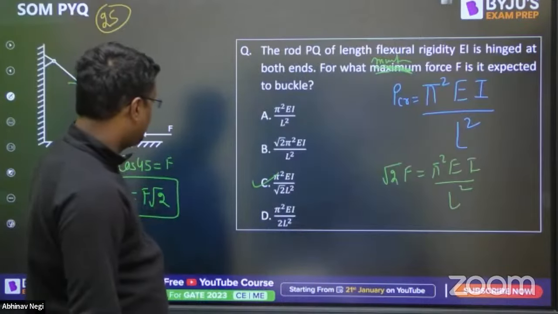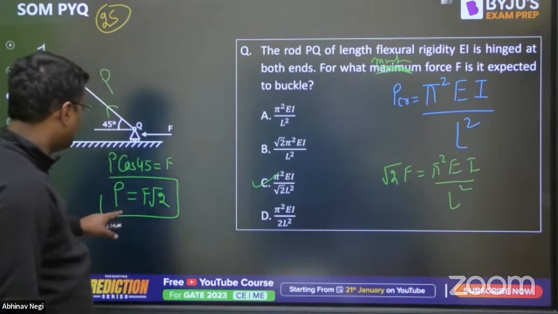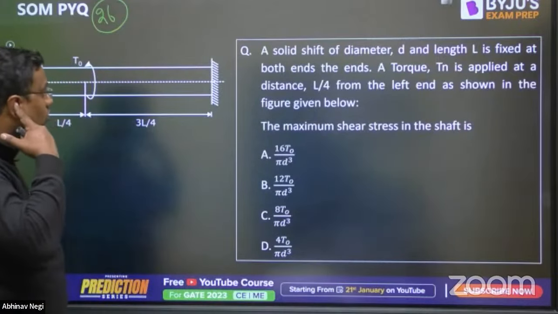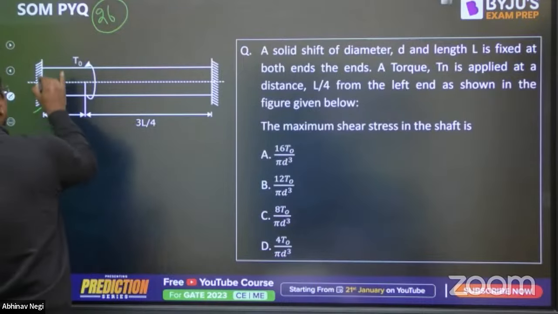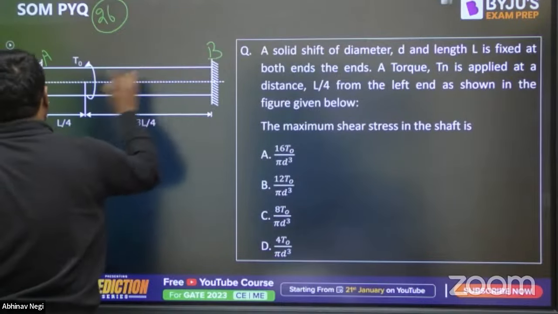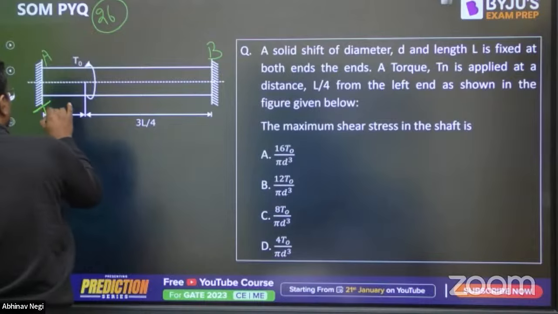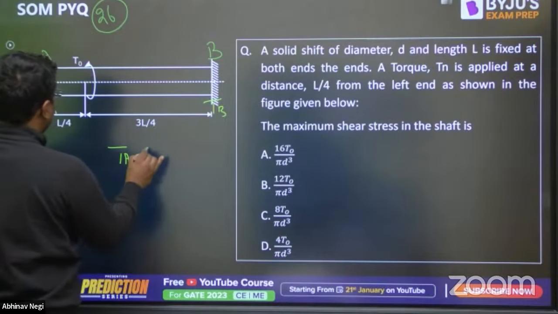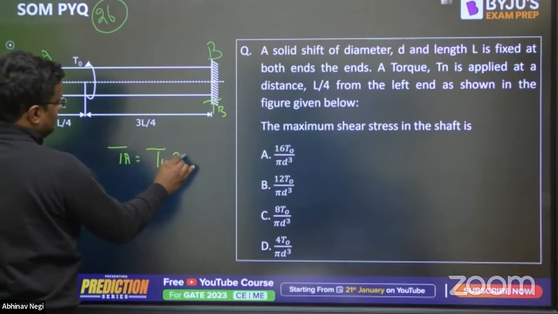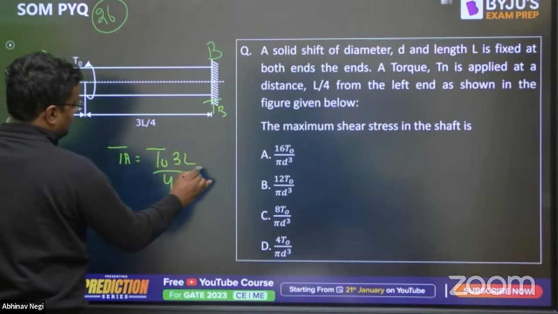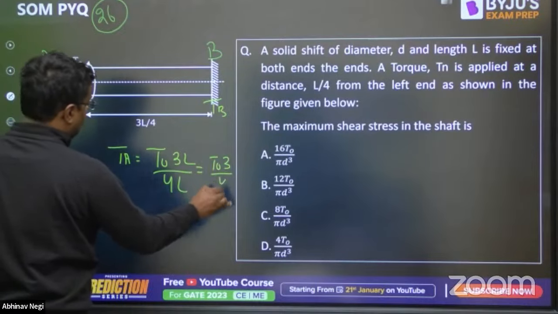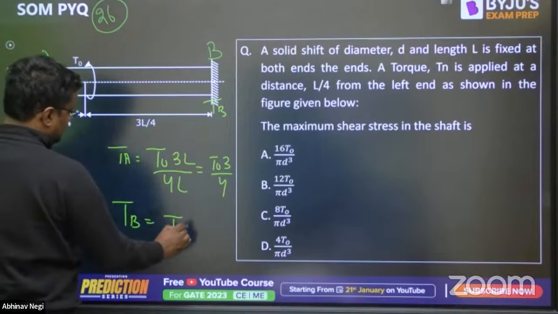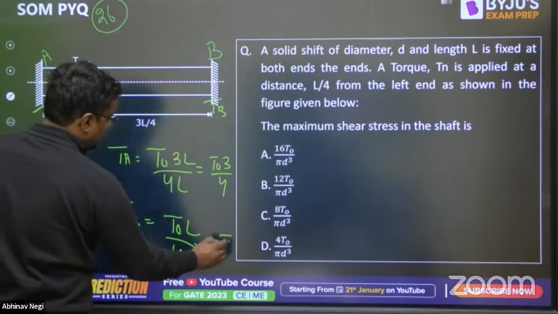B hoga. How B? Root 2F hai na? So root 2 will go down. Now the maximum shear stress is, guys, suppose this is A, suppose this is B. Now what is TA and what is TB? So TA is equal to T naught into this distance 3L by 4 by L. So this is 3T naught by 4. And TB is T naught into L by 4 by L. So this is T naught by 4.